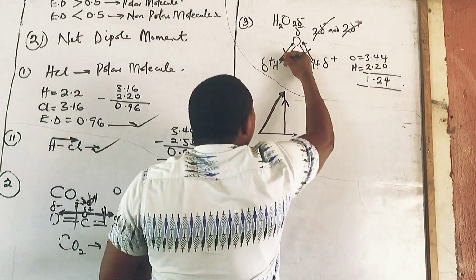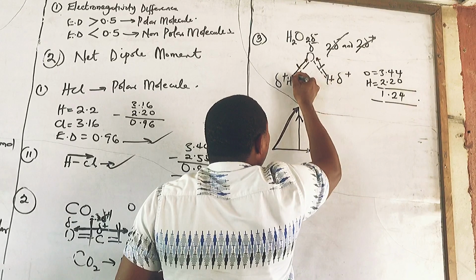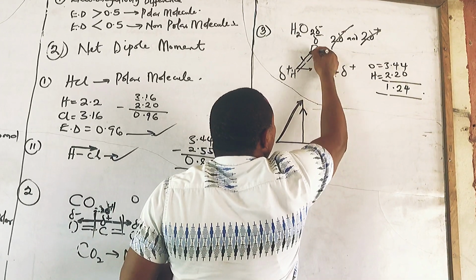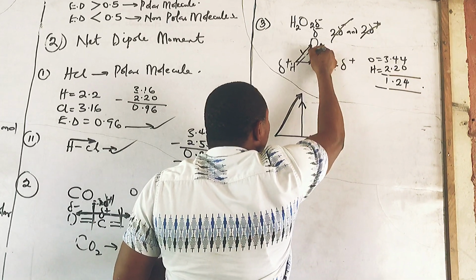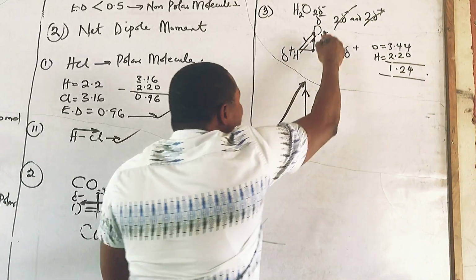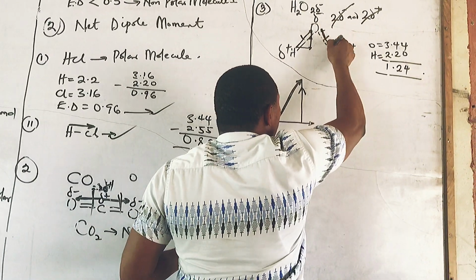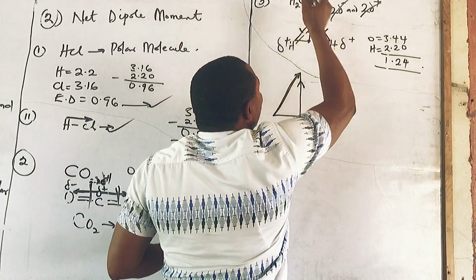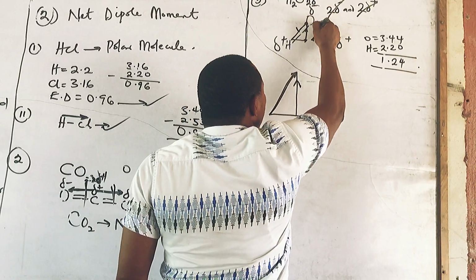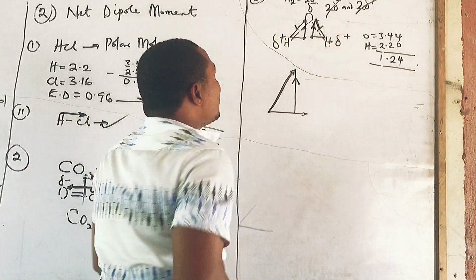So for this, if there is this, there must be a horizontal component and there must be a vertical component. I hope you are following.